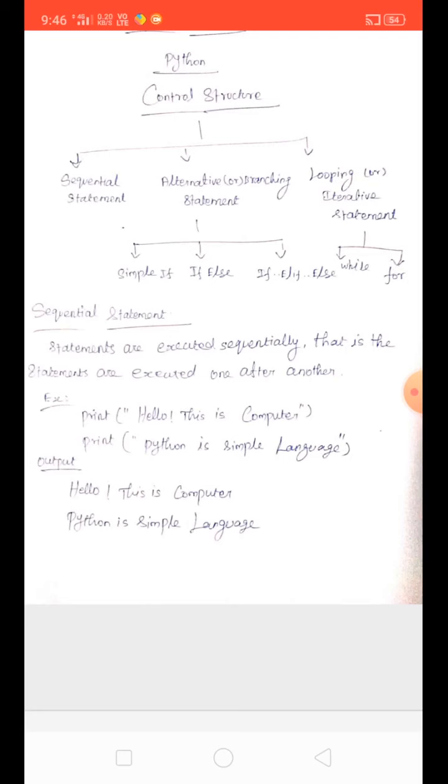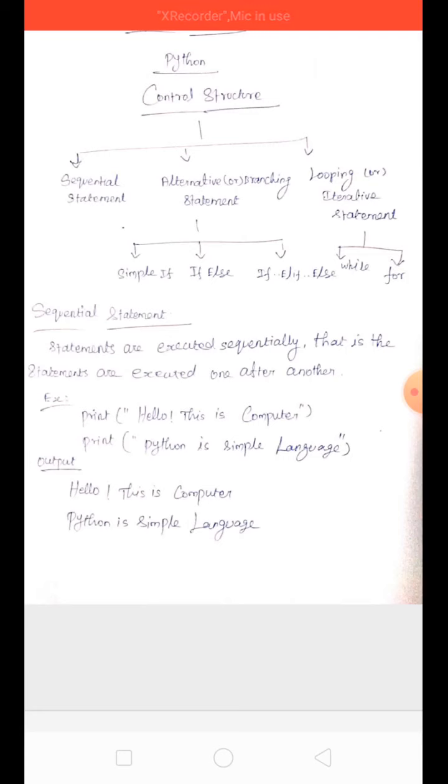We enter into the topic control structure. The control structure has three concepts. First one is the sequential statement, second one is the alternative or branching statement, third one is the looping or iterative statement. So the first topic is the sequential statement.